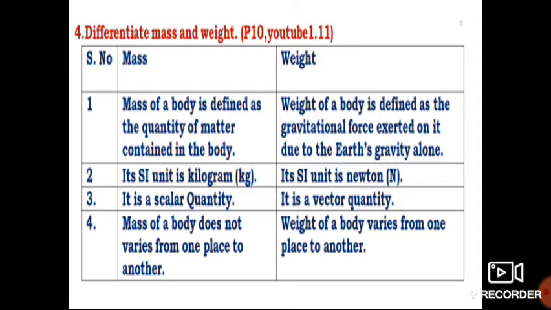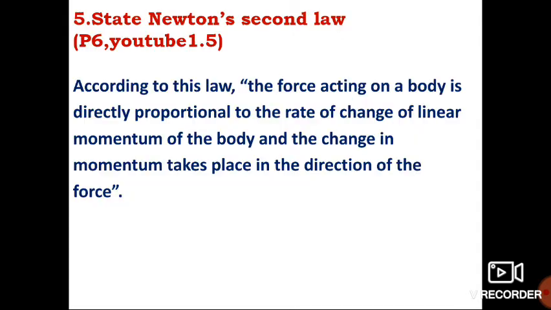Third one, mass is a scalar quantity. Weight is a vector quantity. Fourth one, mass of a body does not vary from one place to another. Weight of a body varies from one place to another. Fifth question, state Newton's second law. According to Newton's second law, write in this way.